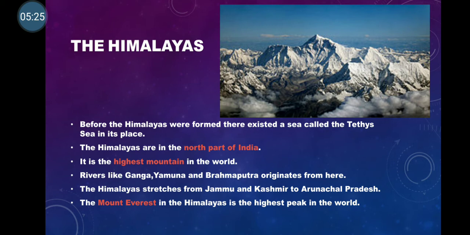The part which was on the north side was called Laurasia. Laurasia was made up of North America, Europe and Asia. Children, you need to notice over here, Asia is there. That time India was not part of Asia. And the other part was in the south. The southern part was called Gondwana. Gondwana was made up of South America, Africa, Australia, Antarctica and India.